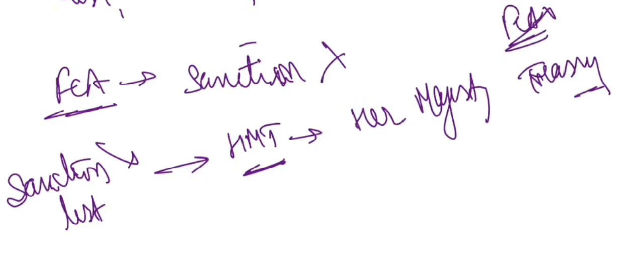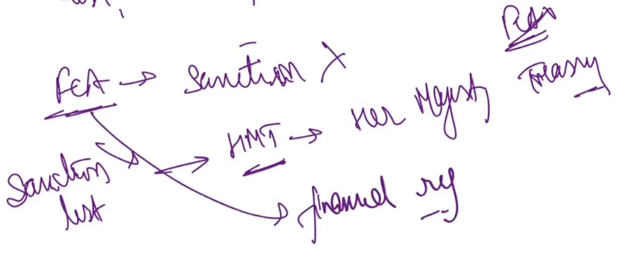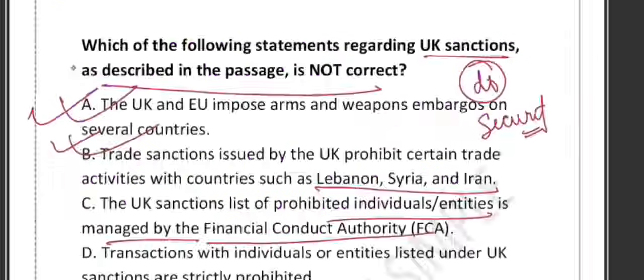So it does not maintain the sanction list. So what is the correct answer? Option C says the UK sanction list of prohibited individuals is managed by FCA. No, that's wrong. And what about option D? Transactions with individuals or entities listed under UK sanctions are strictly prohibited. Yes, if someone is on the UK sanction list, you cannot deal with them. No transaction, no business.